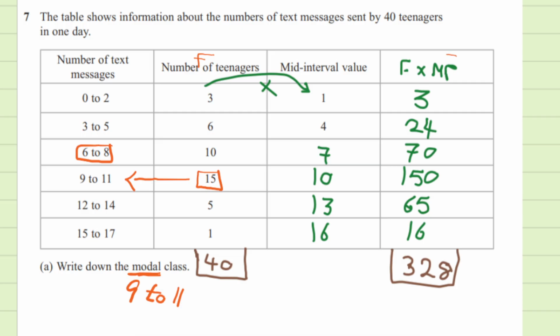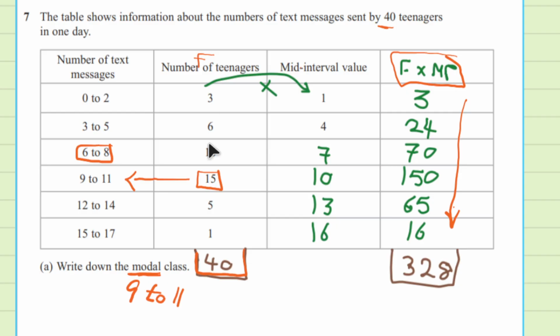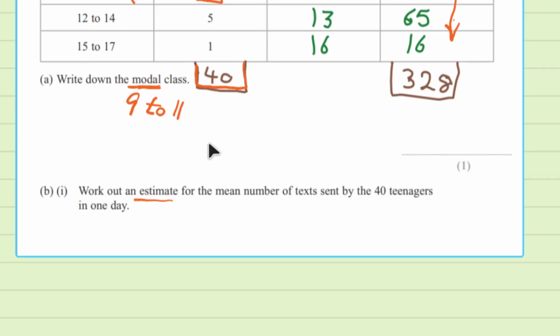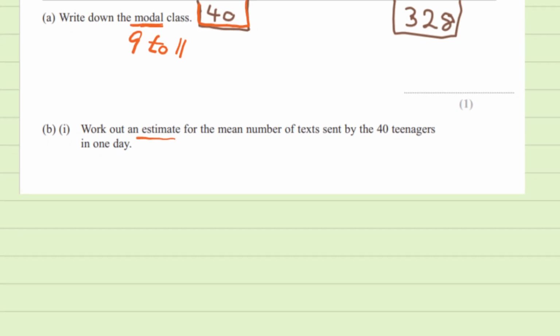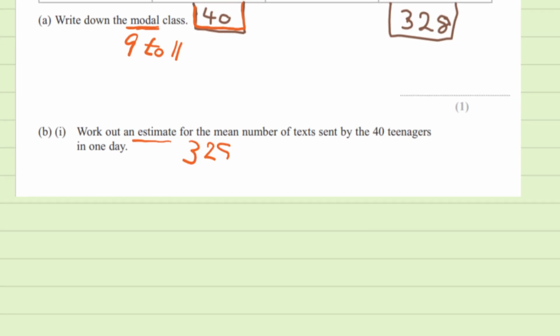Now, the next table here, I got it by multiplying the frequency times the midpoint. So 3 times 1, 6 times 4, 10 times 7, and so on. Then I added all these down here to 328. And I added this to 40, and it's also given in the question. The question told you there are 40 teenagers. So to estimate the mean, you'll just do 328 divided by 40, and that gives you 8.2.